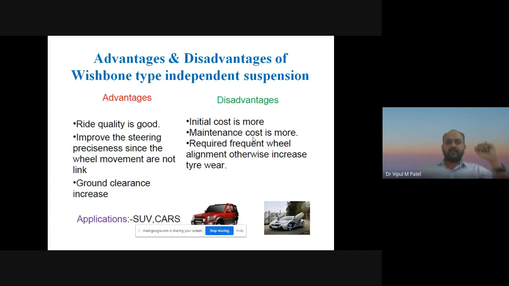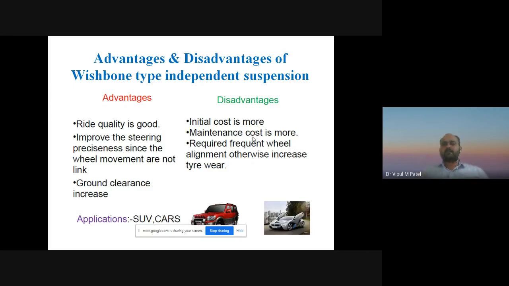Improved steering preciseness, since the wheel movements are not linked. This is also an important advantage, remember it. And ground clearance also increases in the wishbone type independent suspension system.